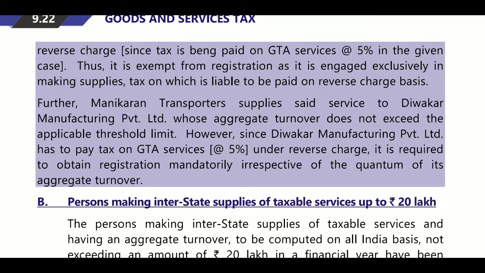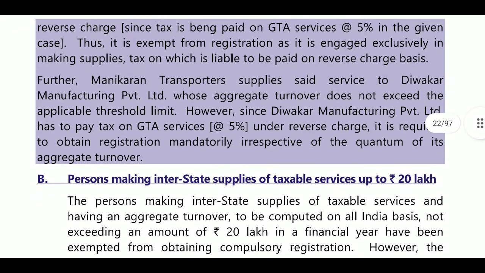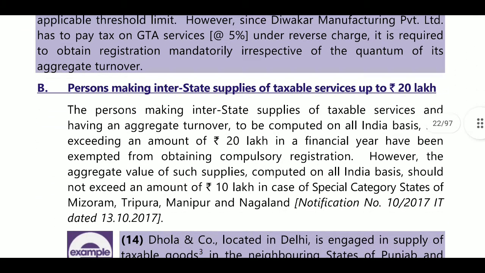So when you are dealing with reverse charge cases, you must get the registration even if your turnover does not exceed the threshold limit, that is 10 lakh, 20 lakh, 40 lakhs. Next, persons making interstate supplies of taxable services up to 20 lakhs. Here that notified handicraft will be removed. Here, the person making interstate supplies of taxable services.